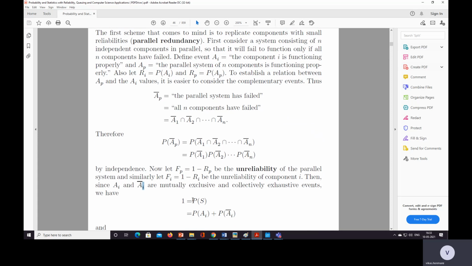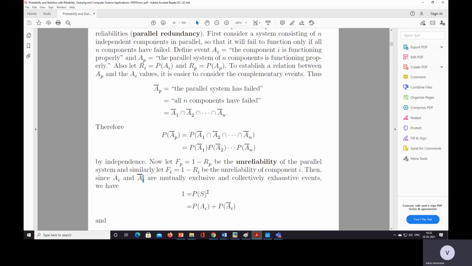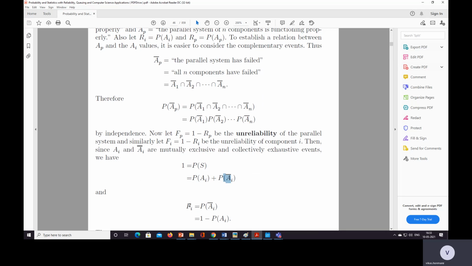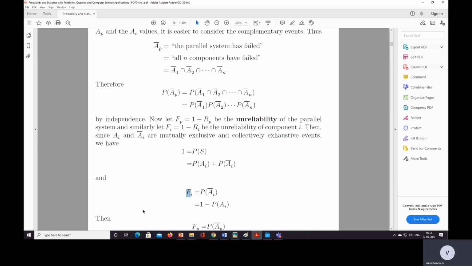So one is equal to P(S), the probability of the whole sample space, and it is equal to P(Ai) plus P(Ai bar), and Fi is equal to the failure probability, the probability of Ai bar, which is 1 minus P(Ai).